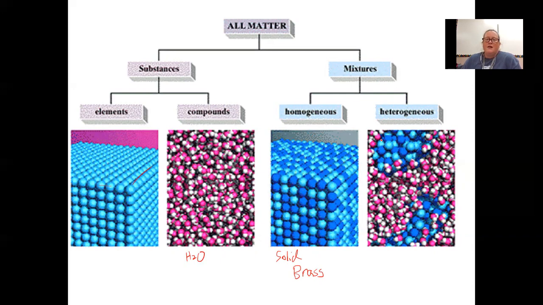And then here is a heterogeneous mixture. You can see these individual chunks, likely chunks of brass in some water.